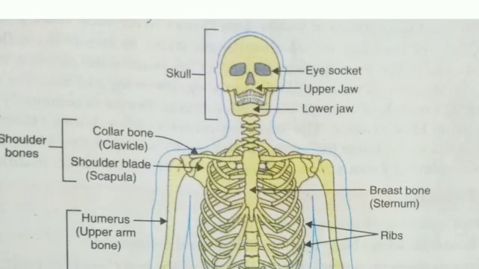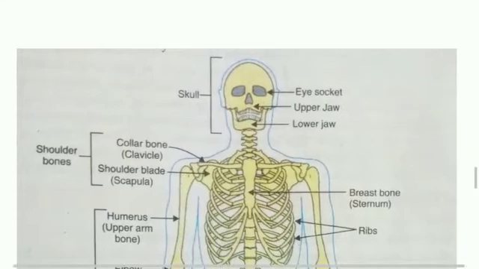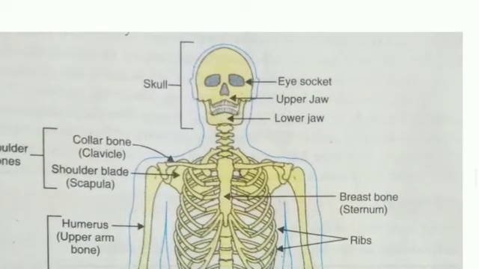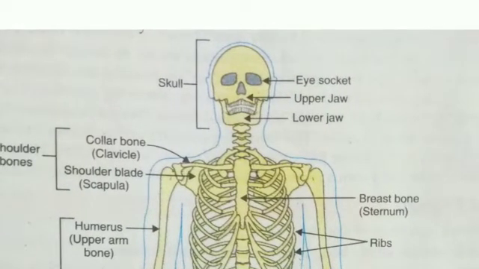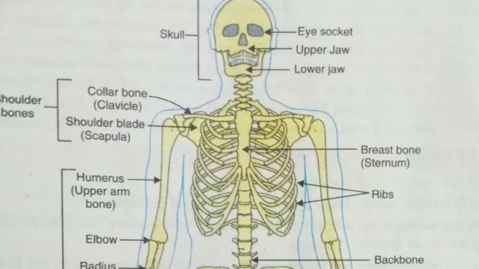This is another picture. This is more clear, just for your knowledge. Skull, eye socket, upper jaw, lower jaw. The upper jaw is fixed, the lower jaw moves. This is called the collarbone. Cervical was written there. Here it is the collarbone, I told you that this is the collarbone.